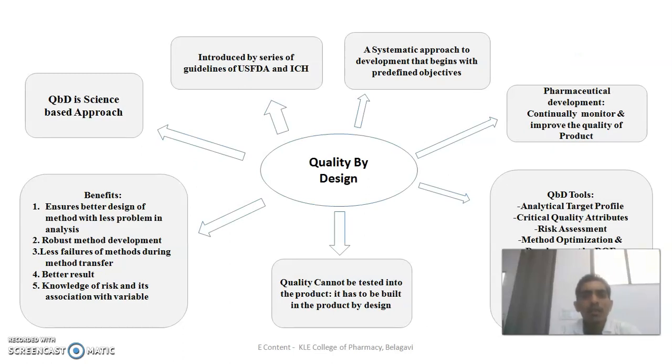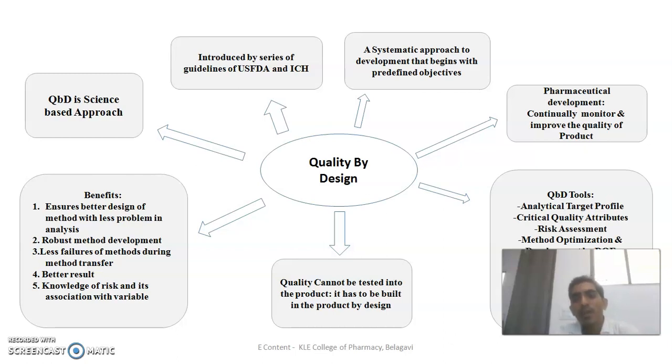This is an overview of quality by design. As we know, it is a science-based approach. It was introduced by a series of guidelines through the USFDA and ICH. It is a systematic approach to development that begins with predefined objectives, and in the pharmaceutical industry it can continually monitor and improve the quality of product.